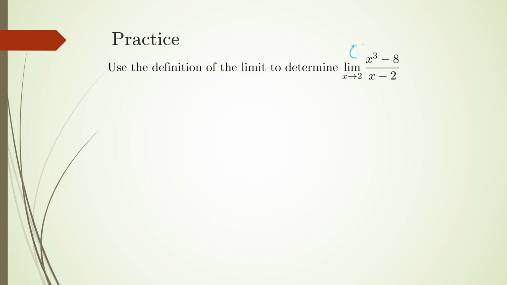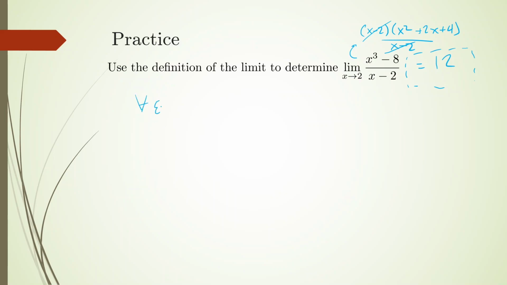Okay, so heuristics is going to say what? That there's a removable discontinuity at x equals 2. So if you factor out the x minus 2 here, you're going to get something like x squared plus 2x plus 4 over x minus 2. And so if we don't care about what happens at x equals 2, we can cancel that guy out and basically substitute 2. And so what we really want to show is that this guy is equal to what? 4 plus 4 plus 4. We want to show that this equals 12, right? Substituting 2 into the expression.